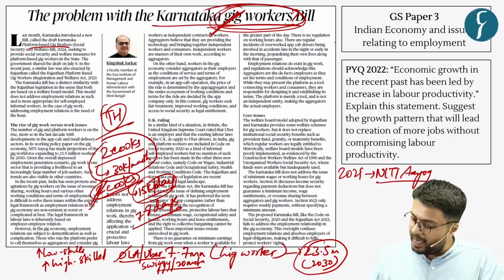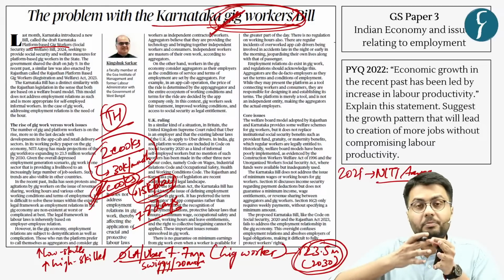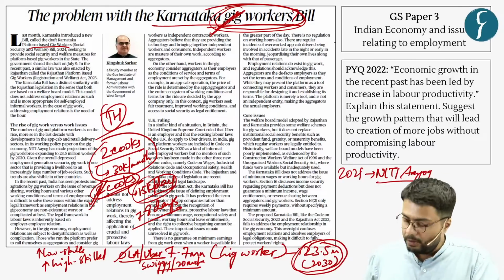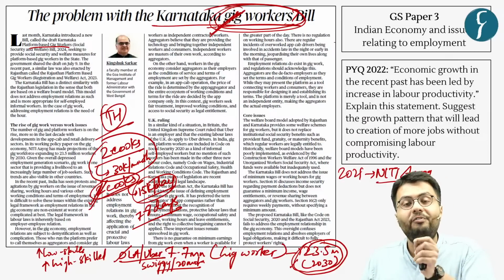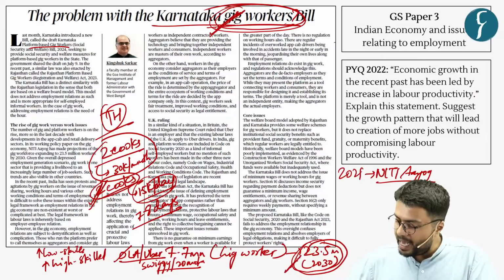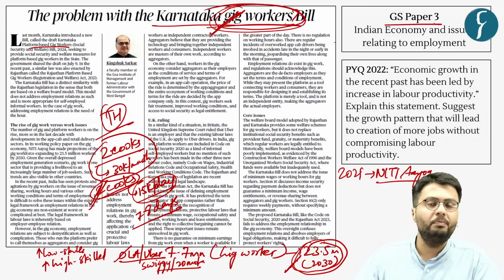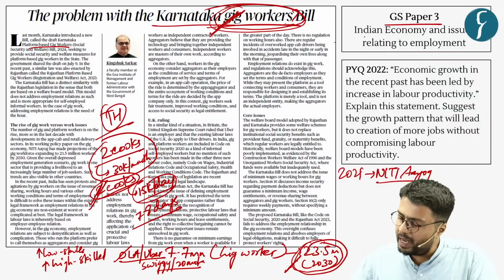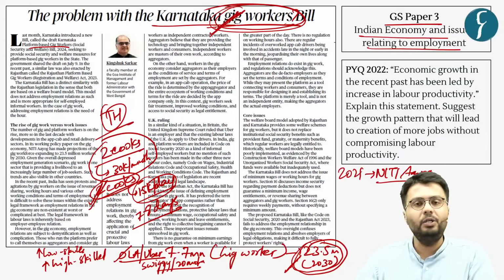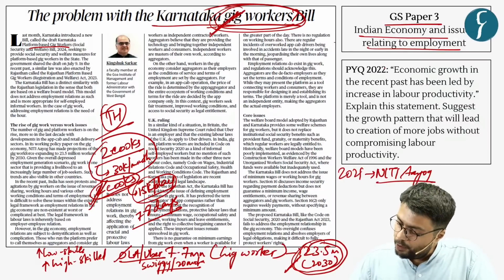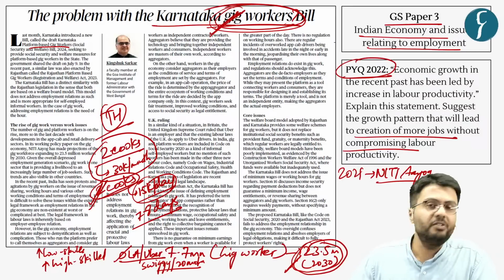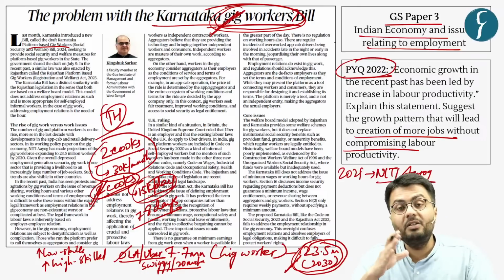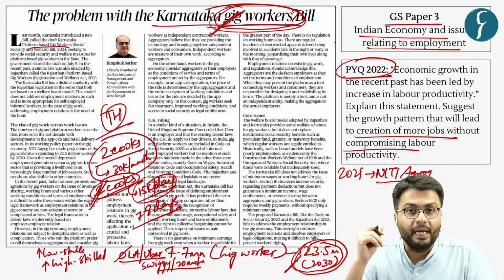Now, as I've already highlighted, this gig economy is set to increase in recent times. That is, by 2030, it is expected that as much as 23.5 million people will be employed as gig workers. Now, this topic becomes important from the GS Paper 3 perspective, because the syllabus highlights Indian economy and issues relating to employment. Further, questions related to how to create more jobs have been asked by UPSC before, so you can understand this topic becomes important from the mains perspective.